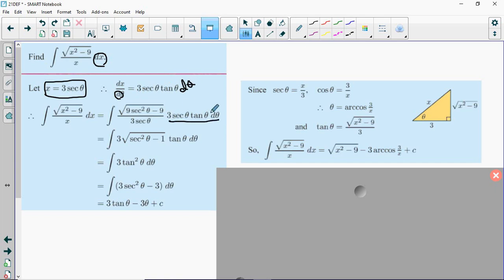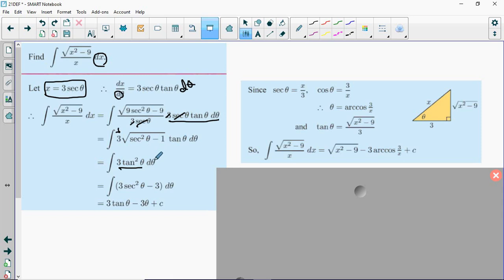And then we're just going to do a little bit of algebra to clean this up. I've got a secant in the denominator, secant in the numerator. Actually, I got 3 in both of those, so that's cool. Here we've got a 9 and a 9, so we factor out that 9, take the square root of it, that gives us a 3 outside. Square root of secant squared minus 1 times tangent. But secant squared minus 1 is equal to tangent squared. And then we take the square root of tangent squared and we get tangent. And then tangent times tangent is tangent squared.